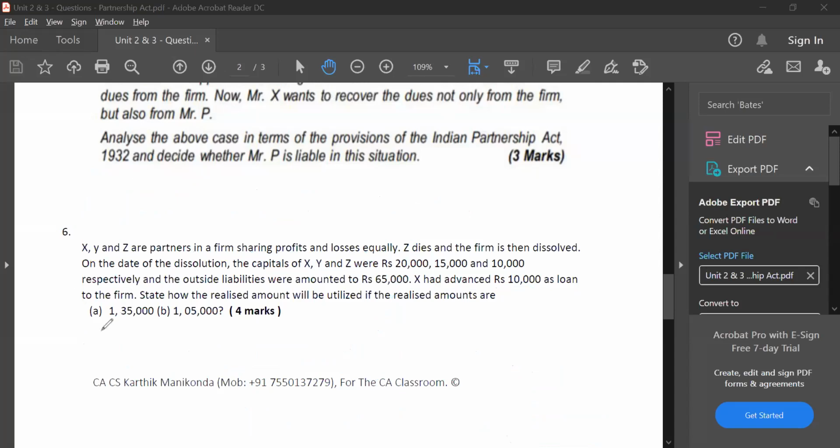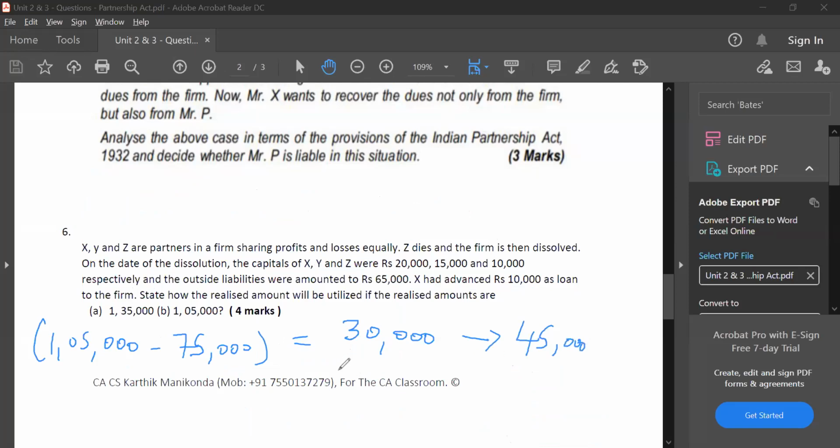After paying the first 75,000, follow guys, 1,05,000 minus 65,000 plus 10,000, that is 75,000. The balance amount is only 30,000, correct? However, the payment that has to be made is 45,000. 30,000 against 45,000.